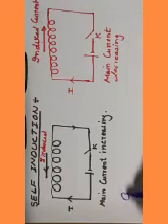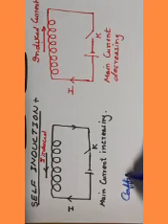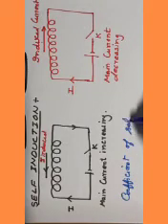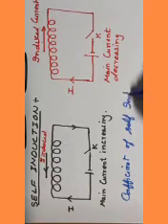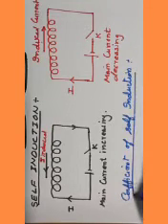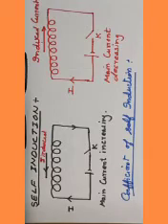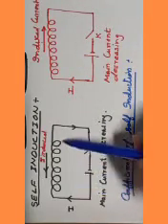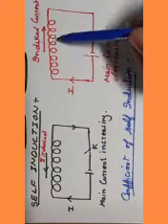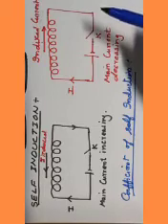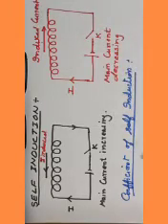Coefficient of self-induction. Okay, so suppose this coil has n turns. Although it is 6 in number, it is 8 in number, but in general we can take the number of turns in the coil as n.